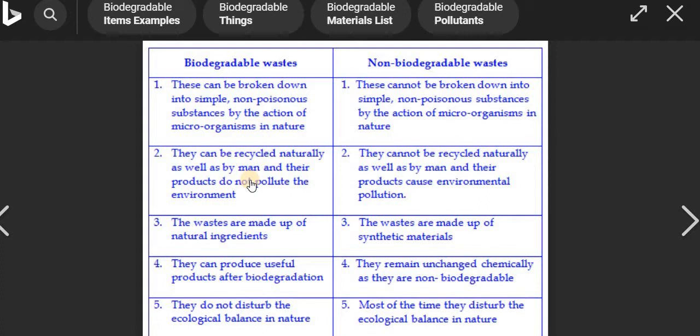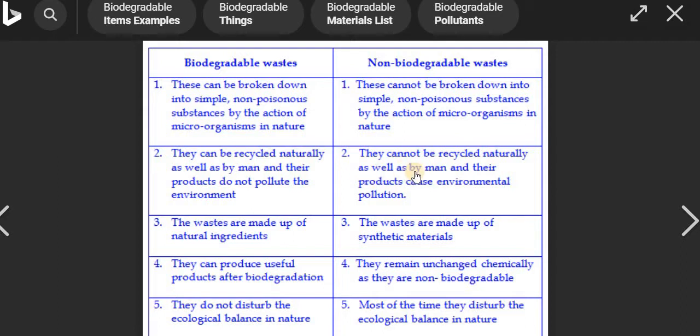It is completely decomposed by the decomposer. That's why no waste is generated after decomposition, and whatever is generated is in a simple form, which is easily absorbed by the decomposer.